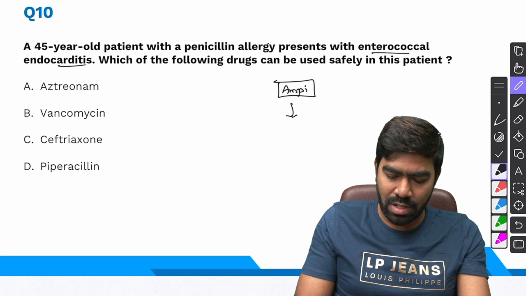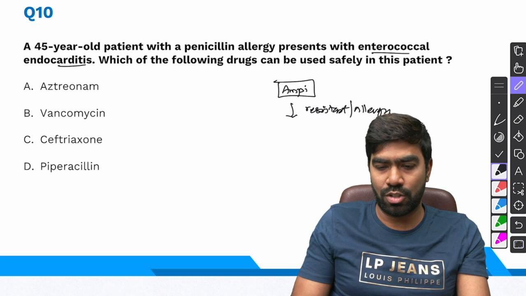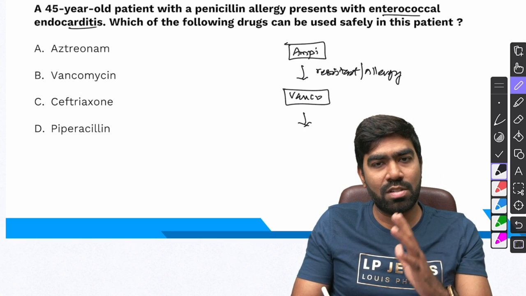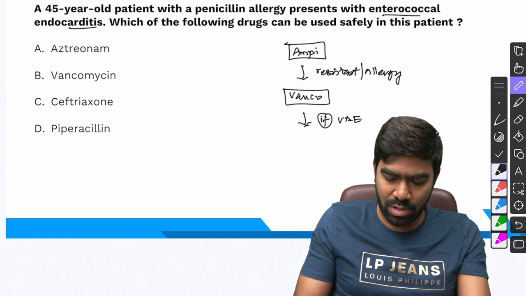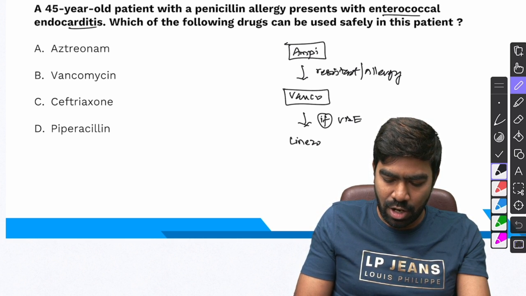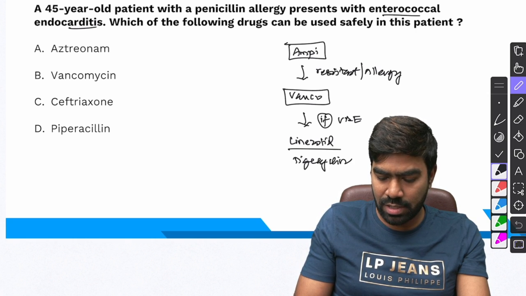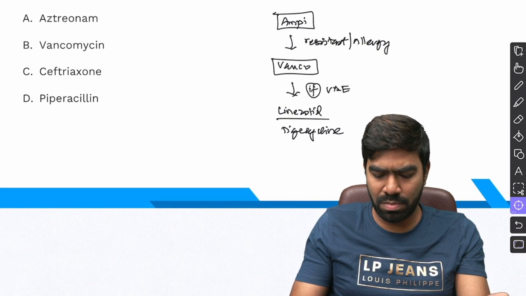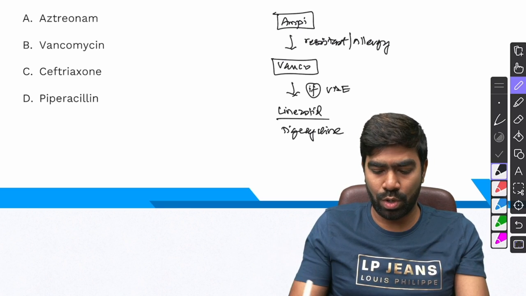Suppose the patient is having penicillin or ampicillin resistance, or if they mention penicillin allergy, then I cannot use ampicillin. So then the next ideal drug will be vancomycin. But if the question mentions vancomycin resistance, so if there is a vancomycin-resistant enterococcus, then in that case you have to go for either linezolid or tigecycline depending on the site of infection. Tigecycline is typically approved for complicated skin and soft tissue infections and probably complicated intra-abdominal infection as well. Apart from that, usually we prefer linezolid, or sometimes you can prefer other drugs like daptomycin also, which I'm not going to talk about right now.